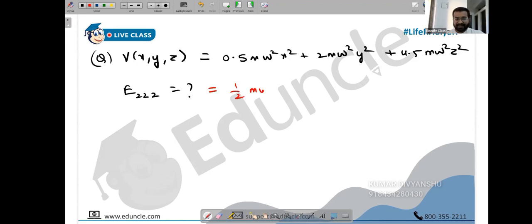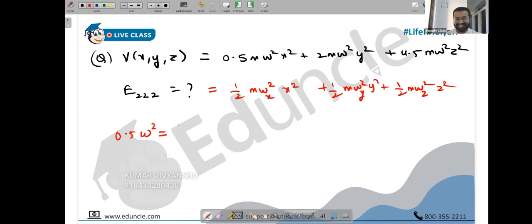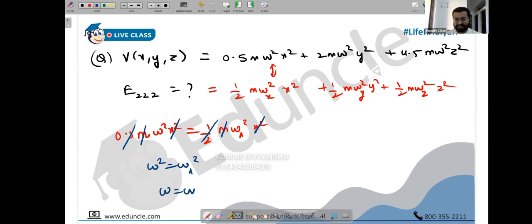Okay, so you just have to compare this with half m omega x square x square, half m omega y square y square, and half m omega z square z square respectively. So the 0.5 m omega square x square is half m omega x square x square. Just compare these two. If you're not comfortable, people, you can directly write half m omega square x square equal to 0.5 m omega x square. Just compare the whole term, because things will anyway get cancelled. m gets cancelled, x square gets cancelled, half gets cancelled. So you get omega square is omega x square. It means omega and omega x are the same here.